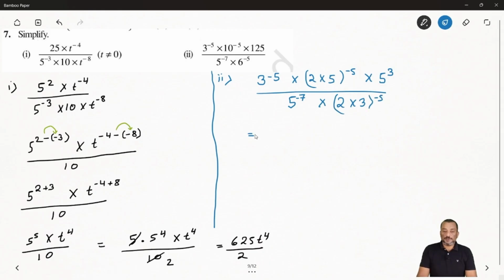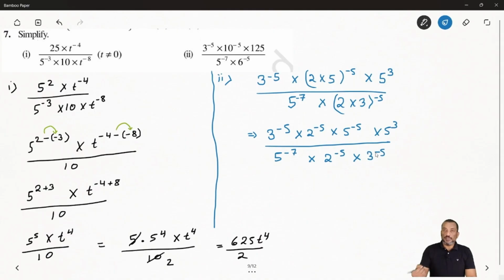Now you will say 3 to the power minus 5 times 2 to the power minus 5, then 5 to the power minus 5 times 5 to the power 3. Same way, the denominator you can also break every number: 5 to the power minus 7 times 2 to the power minus 5 and 3 to the power minus 5. Now you can apply the product law as well as the quotient law of the similar base or power.